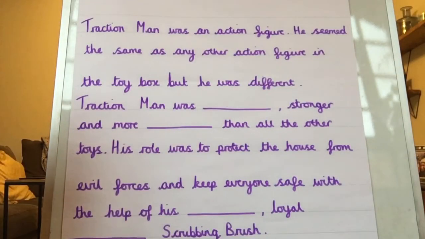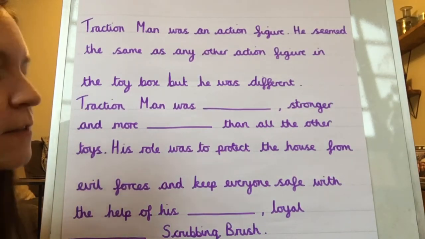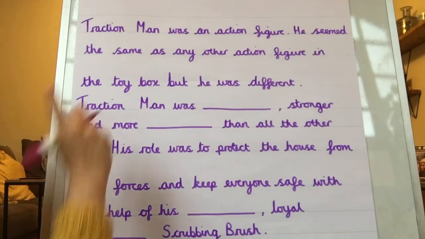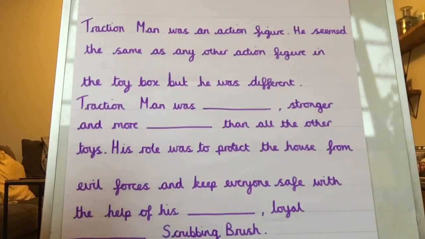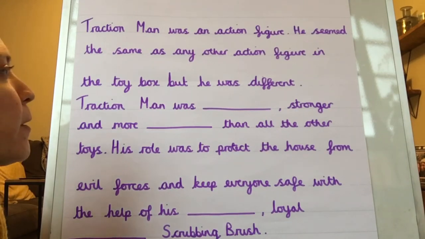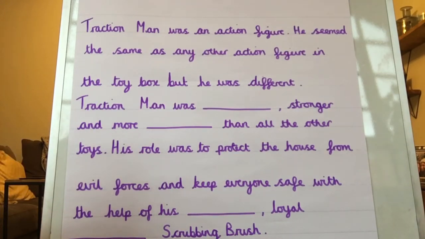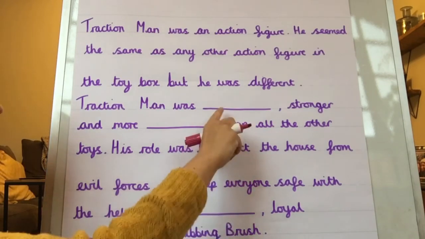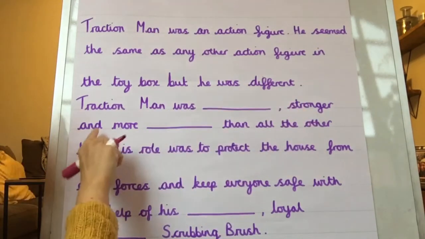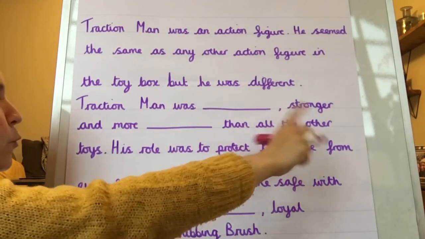Okay, now let's do the next paragraph together. We've done our opening, now we're on to the who paragraph. So I need to explain my characters, describe them to the reader. Traction Man was an action figure. He seemed the same as any other action figure in the toy box, but he was different. Traction Man was stronger and more than all the other toys.